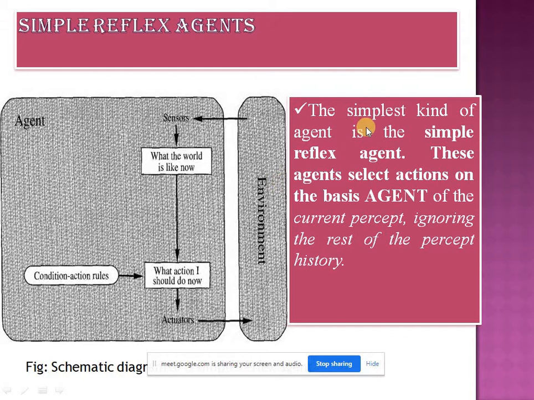Okay, the simplest kind of agent is the simple reflex agent. These agents select actions on the basis of the current percept, ignoring the rest of the history. Means this is a simple agent. It does not consider the history. It just checks the condition, and for that condition, what is the action, it checks in the condition action rule and performs that particular action upon the environment. Am I audible? Yes, okay.